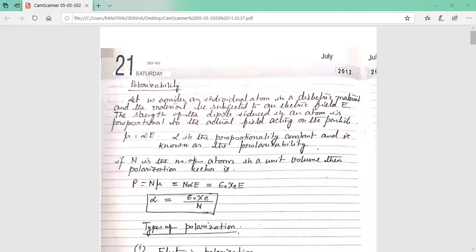So yesterday I explained what is polarizability. Now polarizability is alpha. Here in this expression, alpha is the polarizability. Now mu is proportional to E, where E is the electric field. The dipole moment mu is proportional to E, and if we remove the proportionality sign, then we introduce alpha, which is the proportionality constant, and it is known as the polarizability.